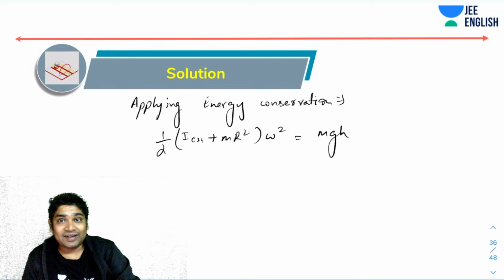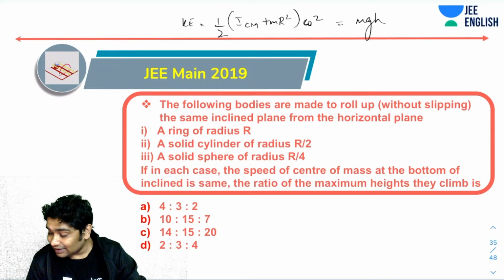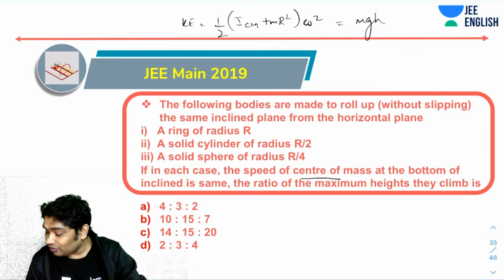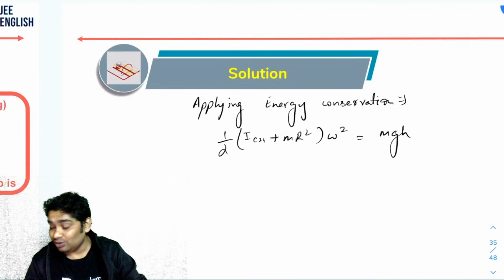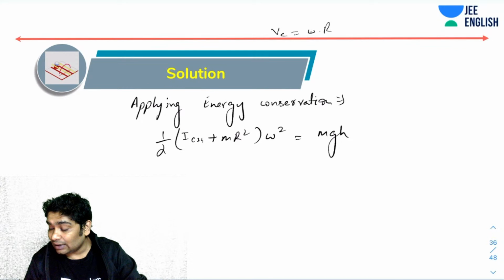So from here I can find h, and since all the bodies have the same speed of center of mass, VC equals omega times R. All I need to do is multiply this with R square and divide by R square.